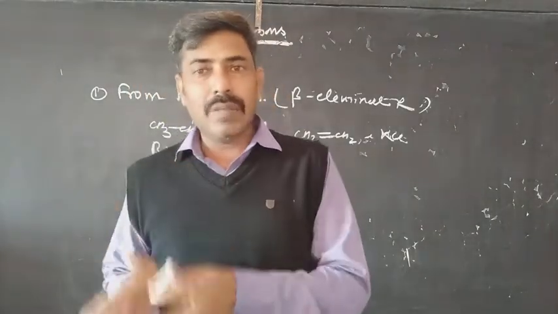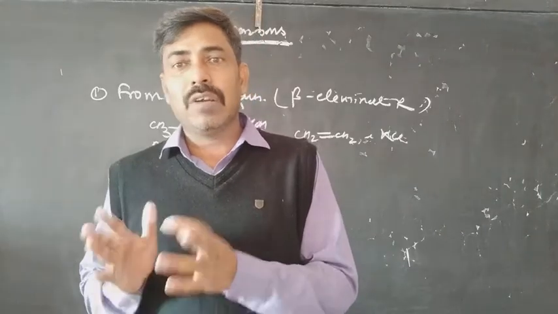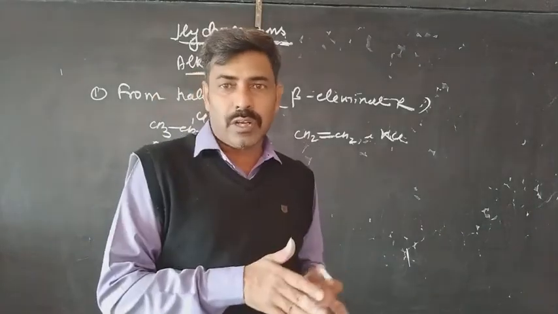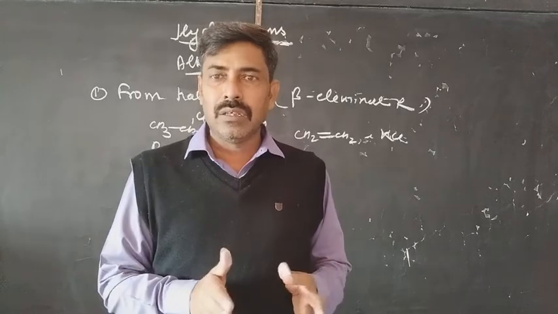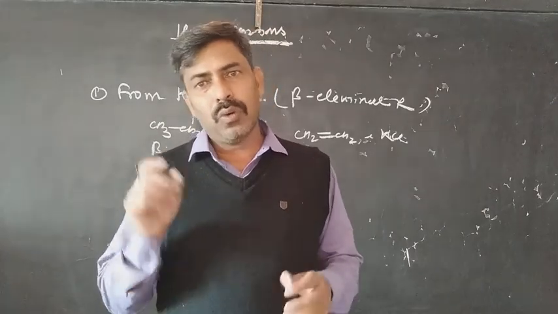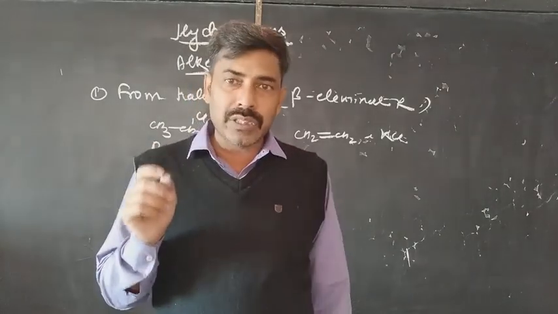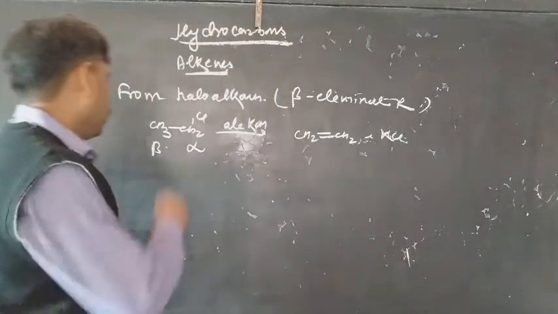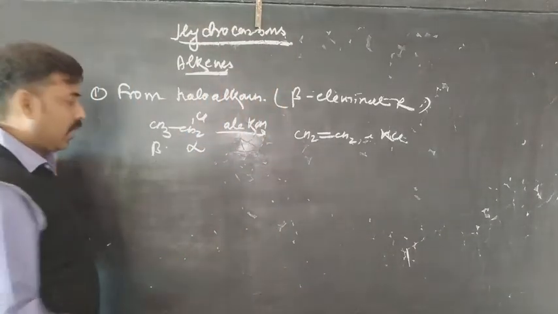That means the elimination of the halogen will not take place. Substitution of the halogen with the hydroxyl group will take place, and that is the preparation of the alcohol. So, alcoholic KOH is always needed. In this case, only one beta carbon was there.